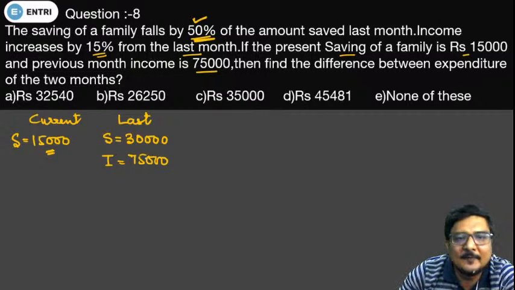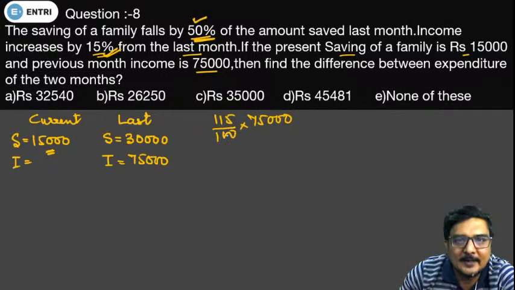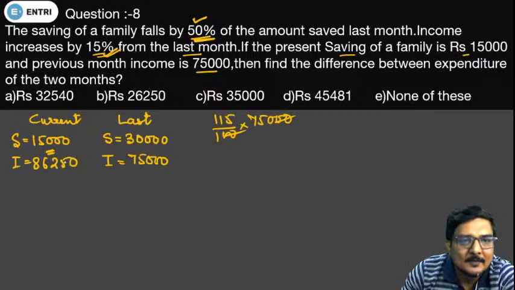So the current income will be 15% more, which means the income will come out to be 115% of 75,000. This will give you a value of 86,250. Have you got the point how we have calculated the income of current month and the saving of last month? So the expenditure for the last month will come out to be 45,000.